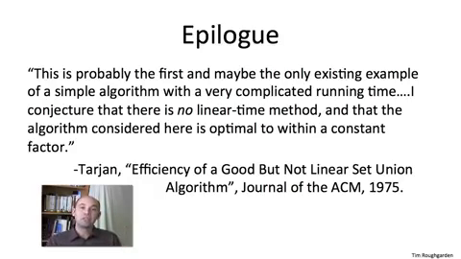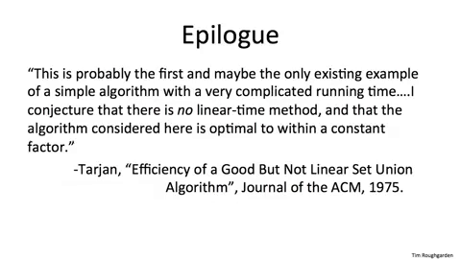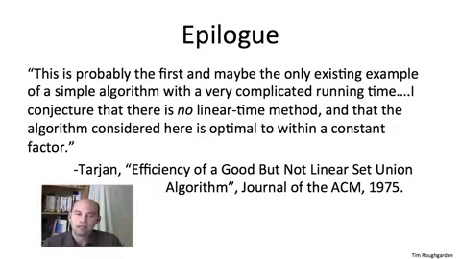That is, keeping the data structure fixed, this analysis cannot be asymptotically improved. This data structure fundamentally has worst case performance governed by this insane inverse Ackermann function. So this is already a mind-boggling fact, and indeed Tarjan, in the conclusion of his paper, notes that it's remarkable to have such a simple algorithm with such a complicated running time.